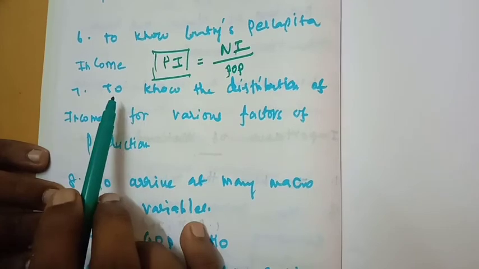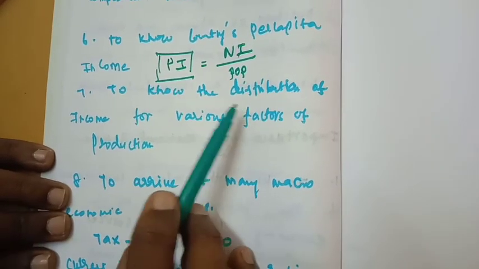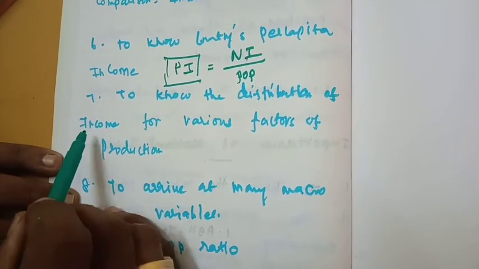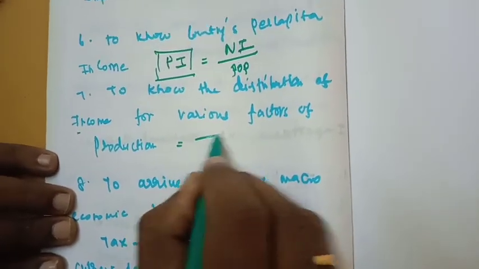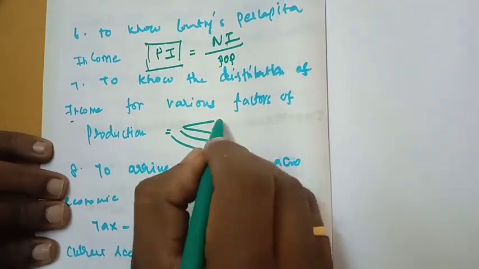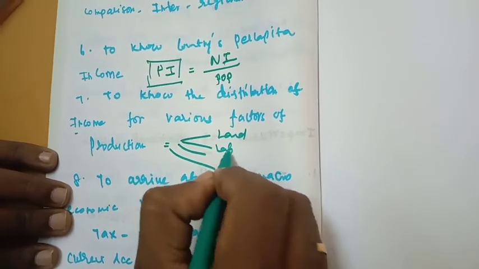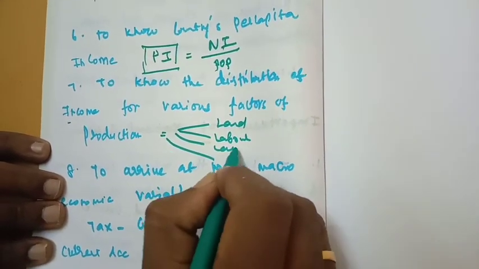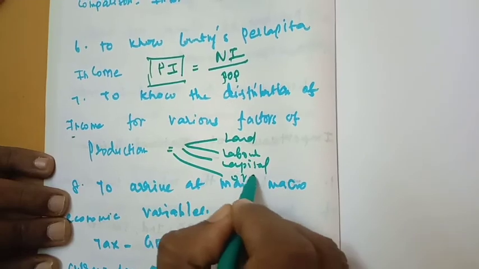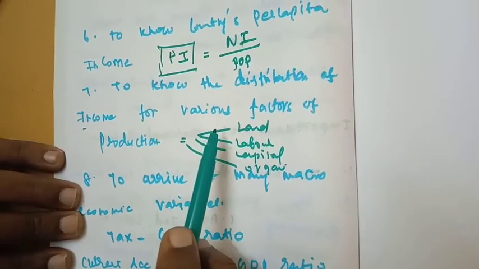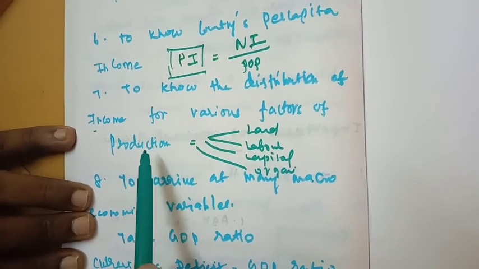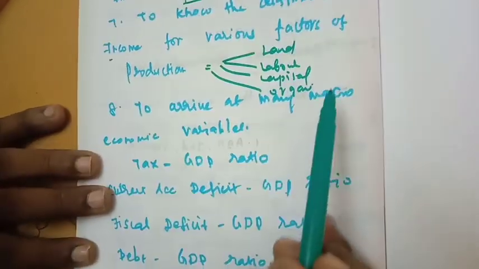The next importance is to know the distribution of income among the various factors of production. For example, income is distributed to different factors of production, that is land, labor, capital, and organization. National income helps to identify the contribution, or income distribution, of these four factors of production.